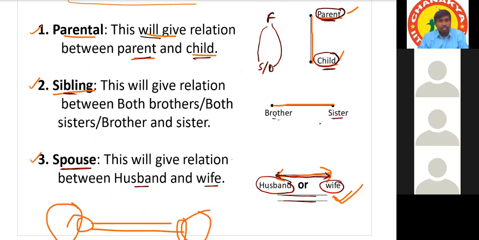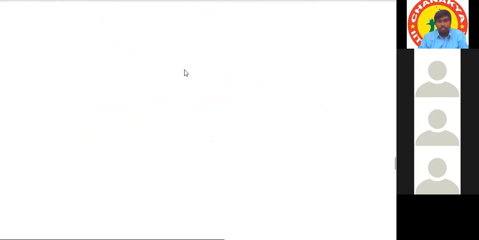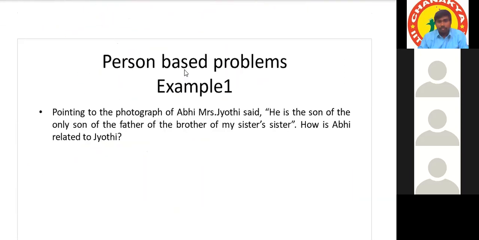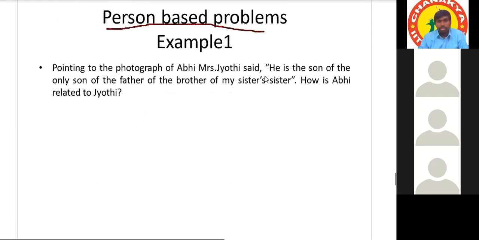Let us move on to questions. First model, person-based problems. See the question once and try to give the answer. Pointing to a photograph of Abhi. Tell me, is Abhi male or female as of now?